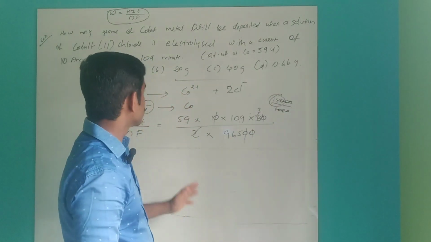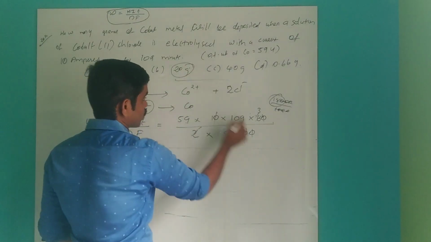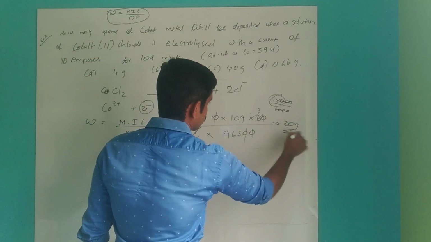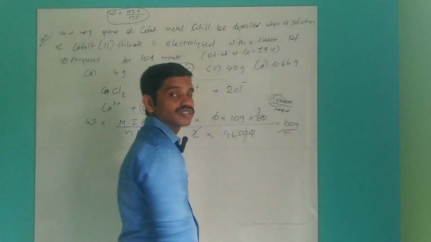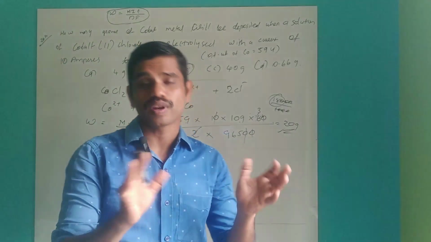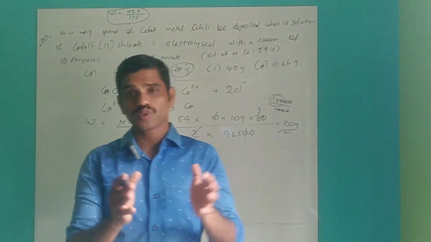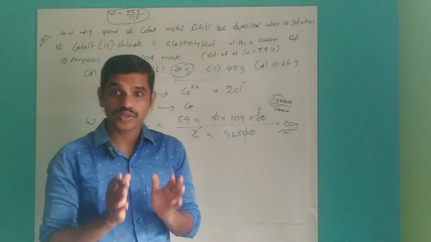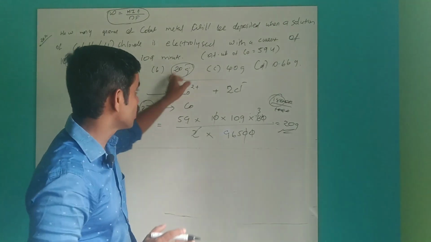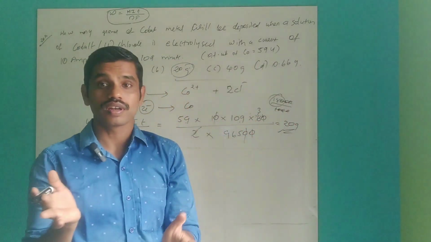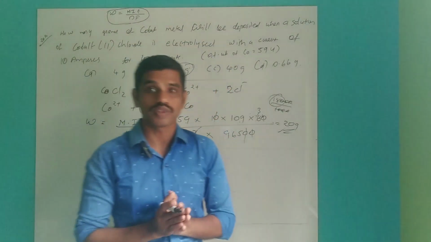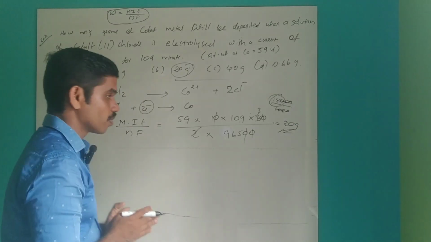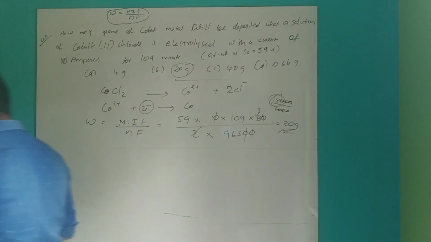Approximately only I am taking. So 18 is coming, which is near to 20. So 20 gram is the correct answer. See, I didn't do the exact calculation, only the approximate method. You can use this when the values are very different, like 40, 400. It is a time saving method. This way you can do that problem.